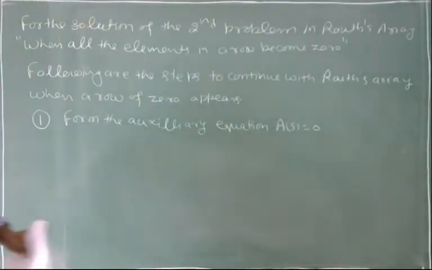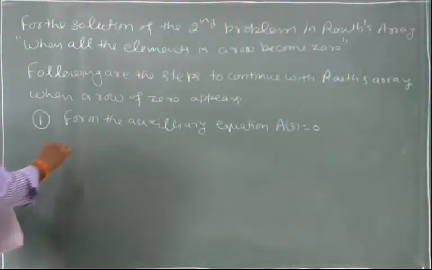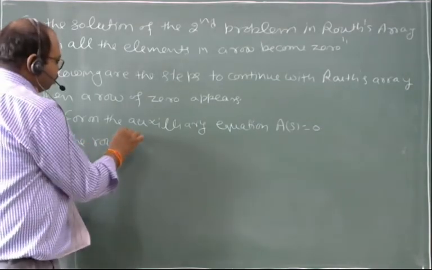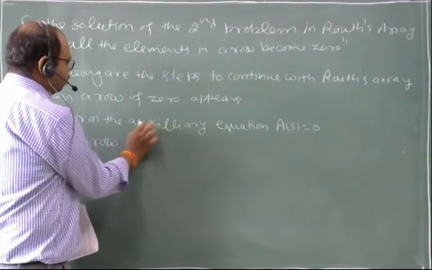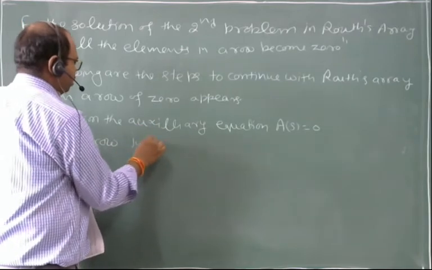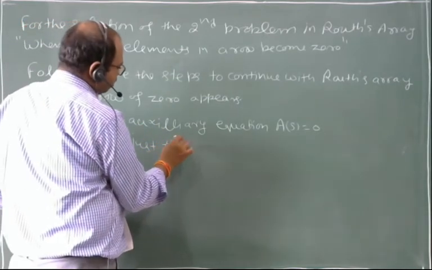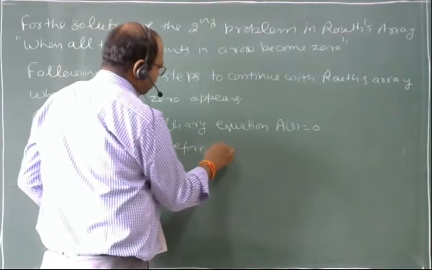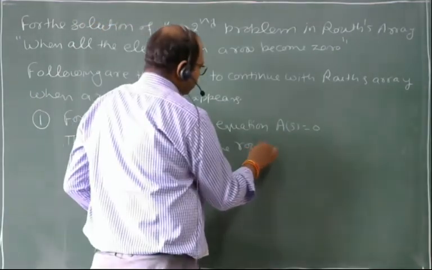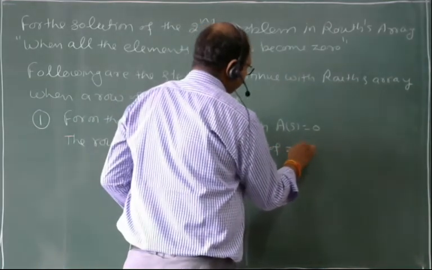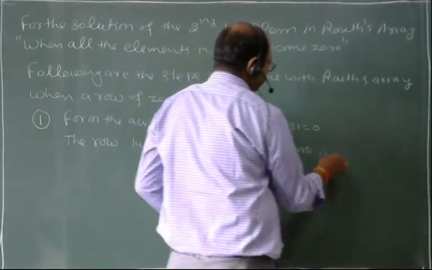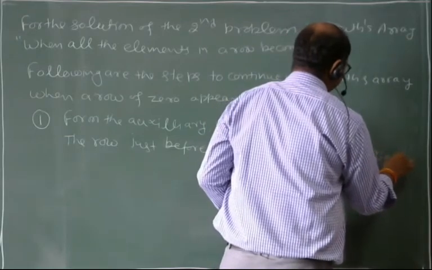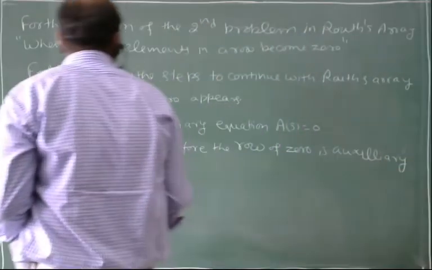And what will be the auxiliary equation? The row just before the row of 0 is the auxiliary equation.